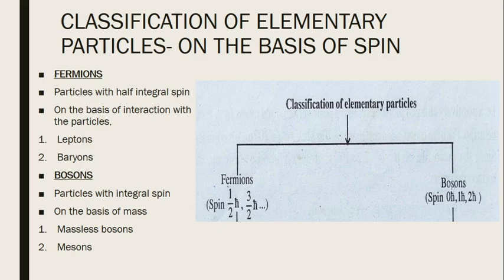So the first classification is that elementary particles are classified into fermions and bosons on the basis of spin. Now, moving on to the left hand side, that is fermions. On the basis of interaction with other particles, fermions are again classified into leptons and baryons.